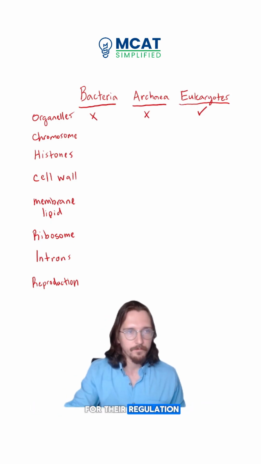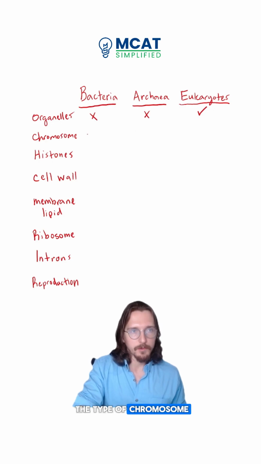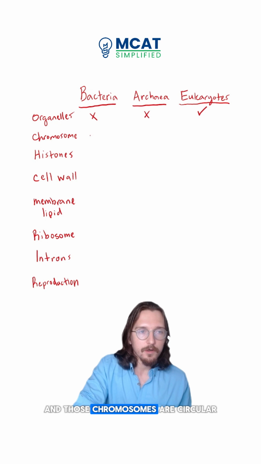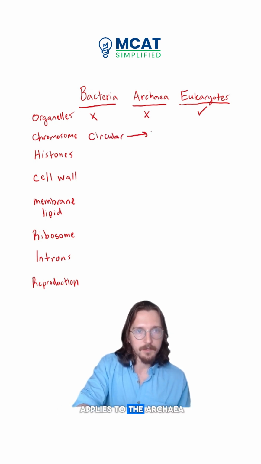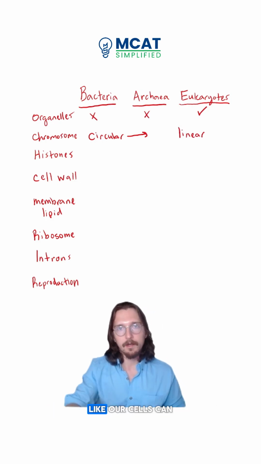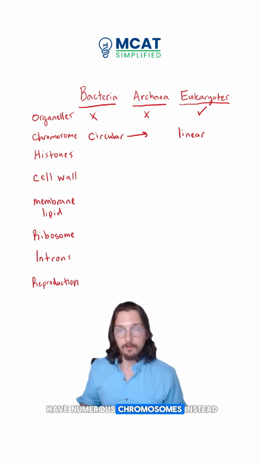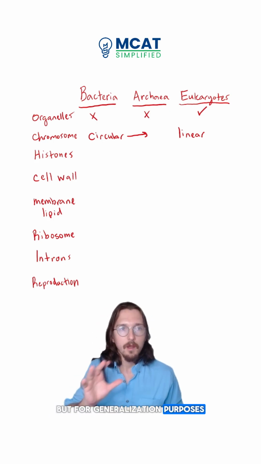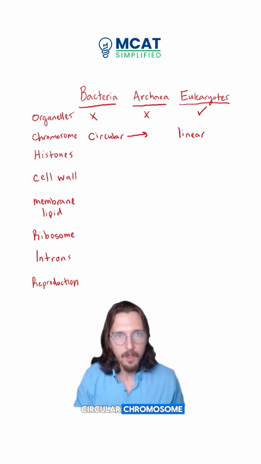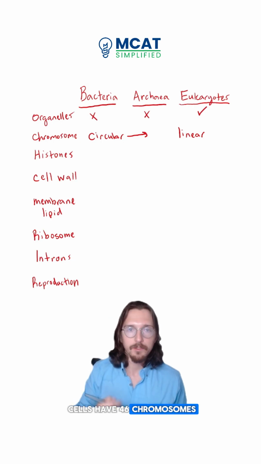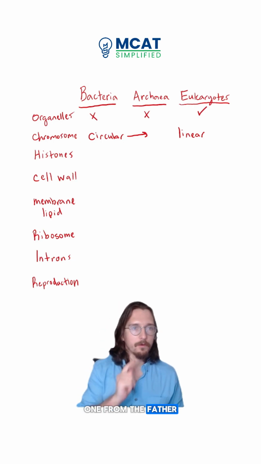However, in eukaryotes, which do have membrane-bound organelles, these processes can be compartmentalized, which is very important for their regulation. Now, another difference is the type of chromosome. So first of all, bacteria and archaea usually have only one single chromosome, and those chromosomes are circular. Eukaryotes, however, have linear chromosomes, and eukaryotic cells, like our cells, can have numerous chromosomes instead of just one. Now, there are examples of archaea having multiple chromosomes, but for generalization purposes, we're going to say that prokaryotes have one circular chromosome, whereas eukaryotes can have multiple linear chromosomes. For example, our cells have 46 chromosomes, 2 pairs of 23.